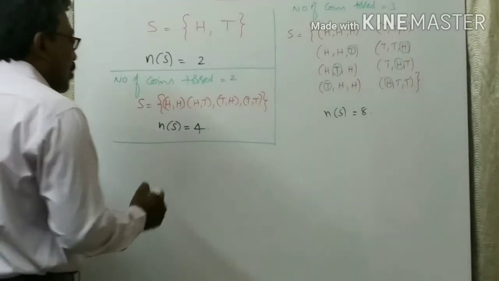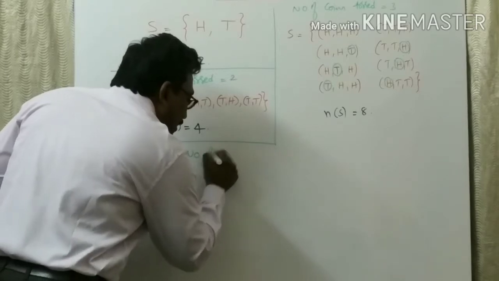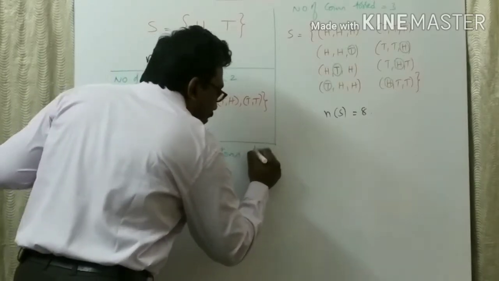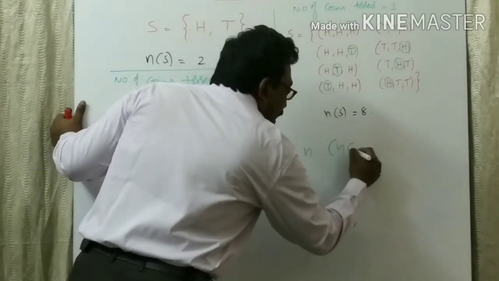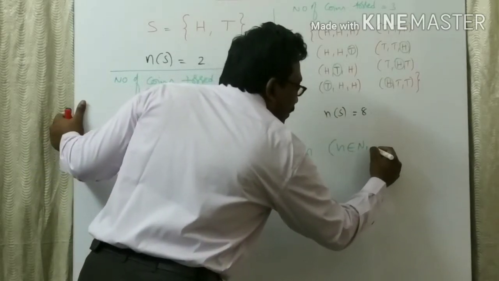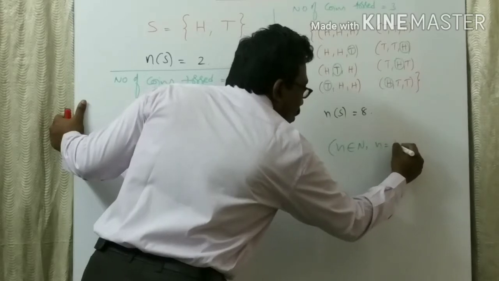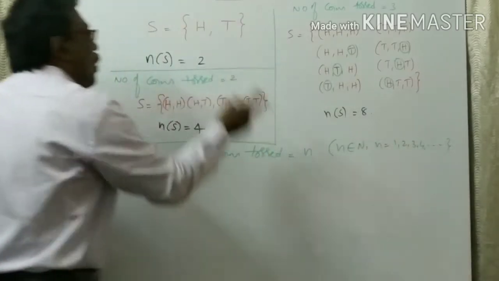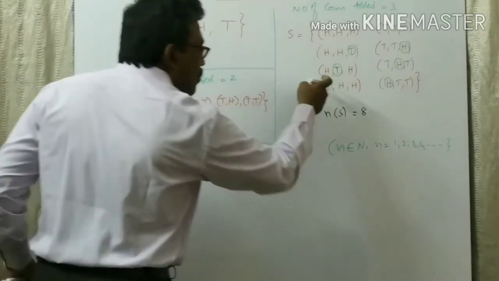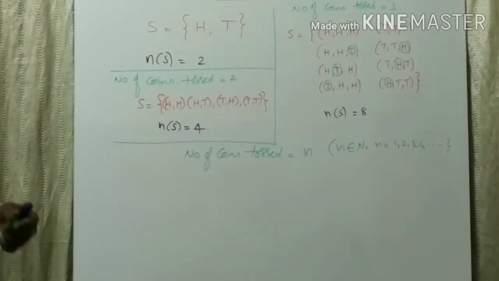Yes. If the number of coins tossed is n, that means n belongs to capital N, that means n can be 1, 2, 3, 4, and so on. 1 coin or 2 coins or 3 coins or 4 coins, 10 coins.